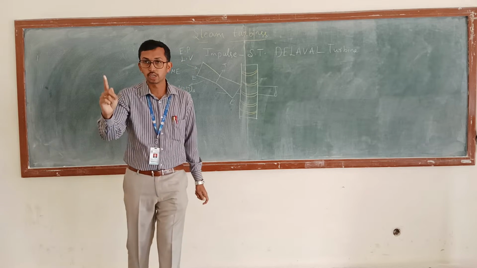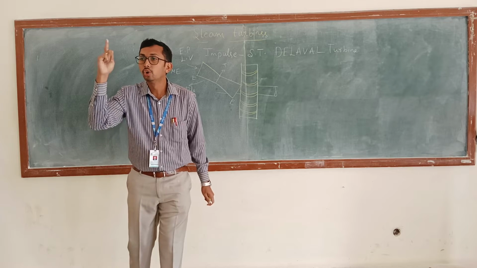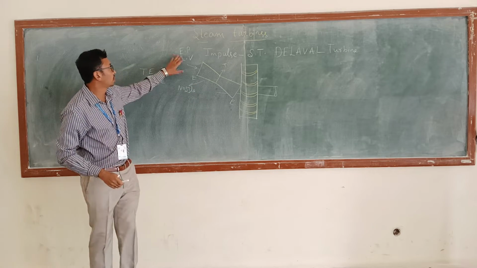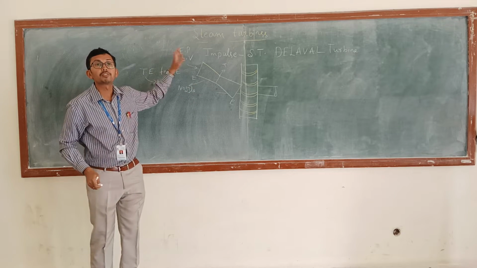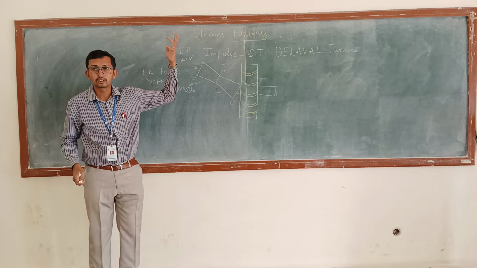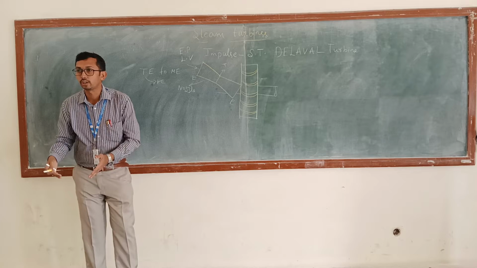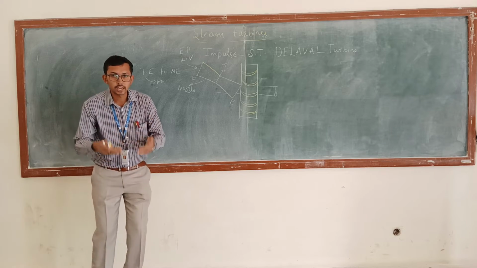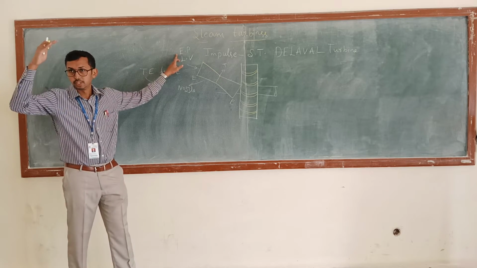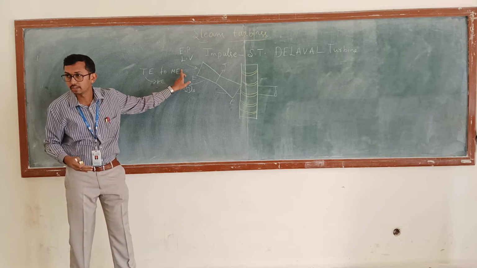By the expansion of gases, it is going to convert high pressure, low velocity steam from the boiler. Where do I get this steam from? Boiler, where we discussed in the previous classes, the Babcock and Wilcox boiler. From the boiler, we are getting high pressure, low velocity steam.